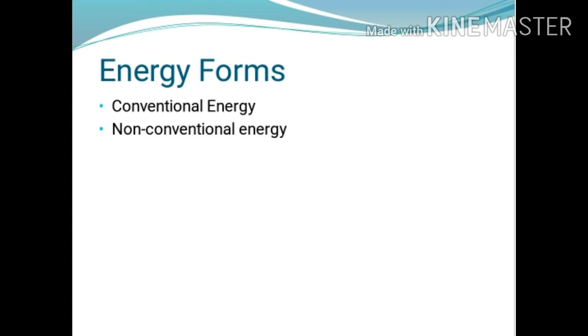Next we see the energy forms. There are two types of energy forms. First is the conventional energy and second is the non-conventional energy. The conventional energy sources are non-renewable sources of energy, and non-conventional energy sources are renewable sources of energy. Conventional energy sources are the non-renewable sources.